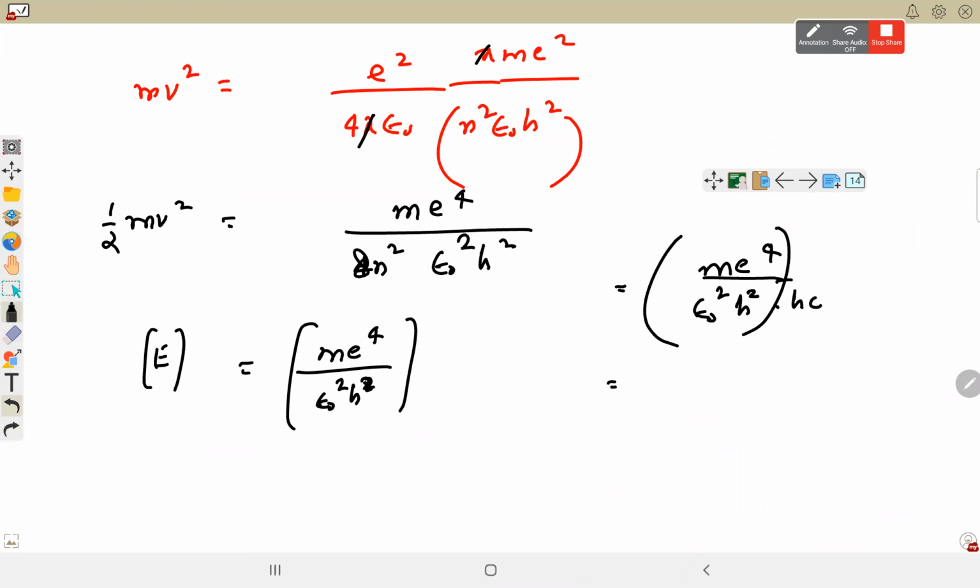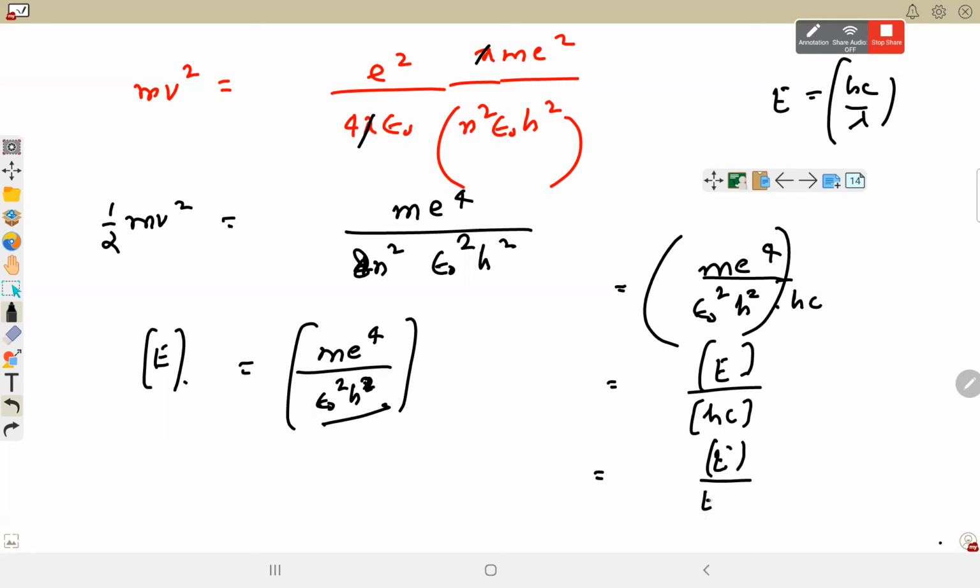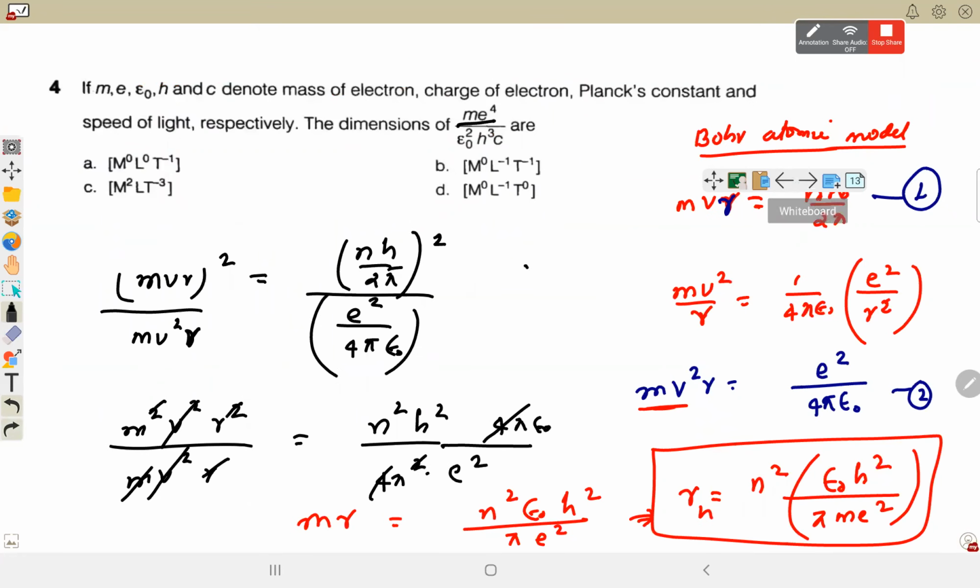ये हमें कैलकुलेट करना है. m e to the power 4 upon epsilon naught h square has the dimension of energy. This is energy divided by hc, और energy होता है hc by lambda. So hc will be E times lambda. E gone, it is 1 upon lambda. Lambda is of wavelength, so it will be L minus 1. M0, L minus 1, T0. It is coming out to be D, by the way, for my calculation. Yes, sir. D आ रहा है.